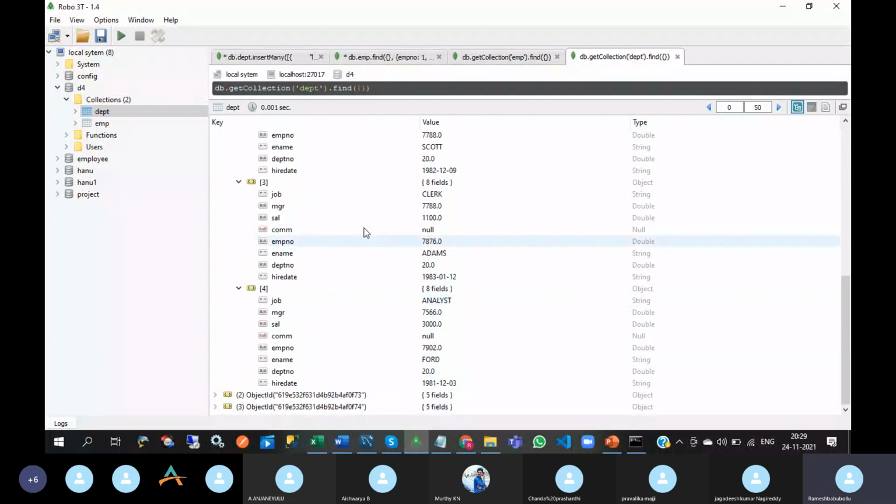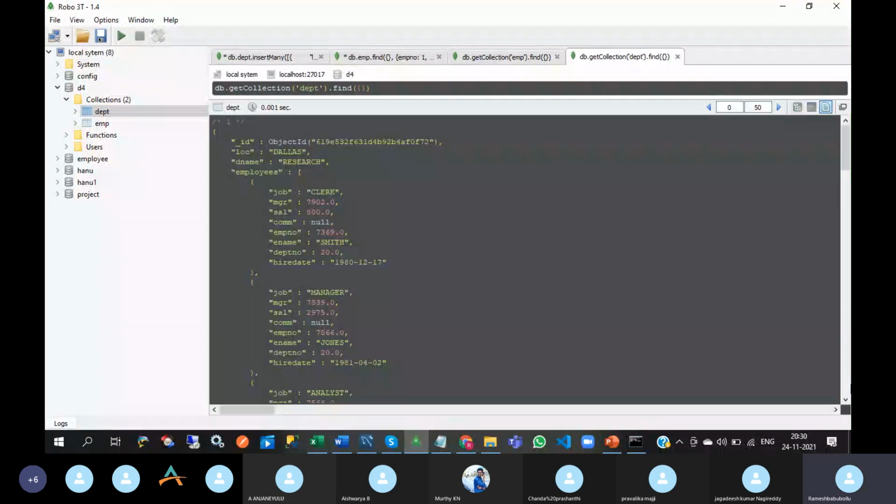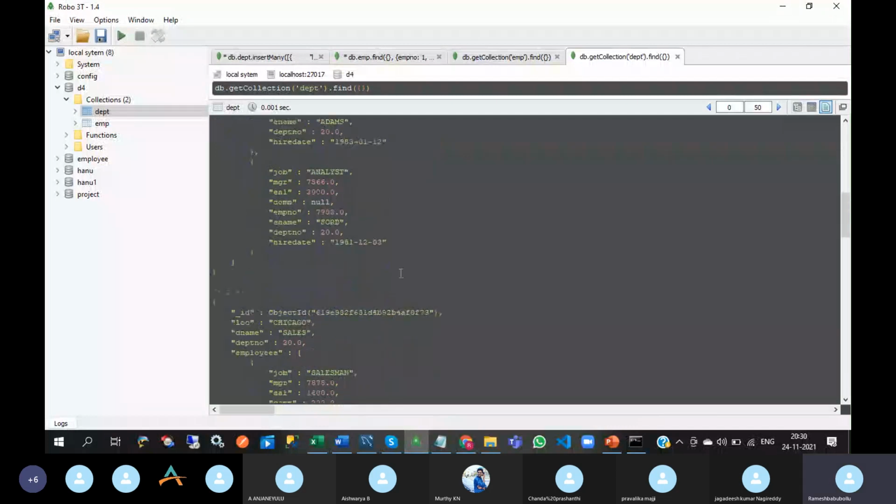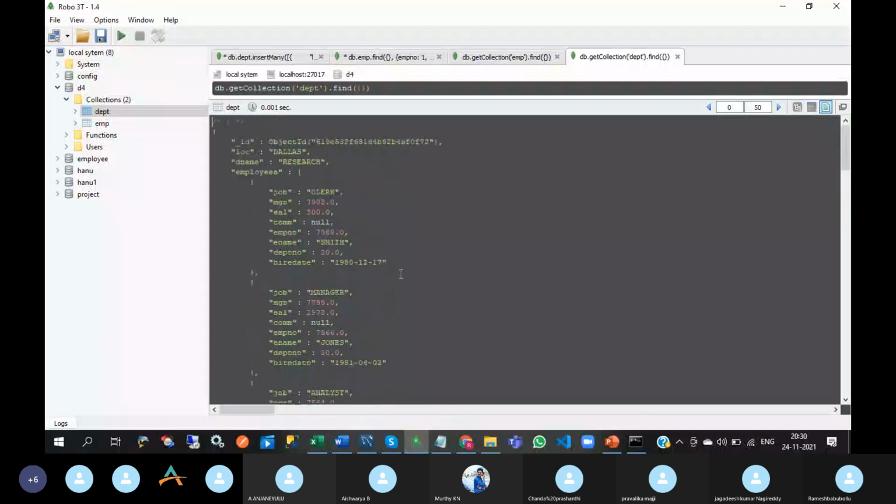For this information in RDBMS, we have used 2 tables. In MongoDB, we have used only one collection. You can have this type of view also.